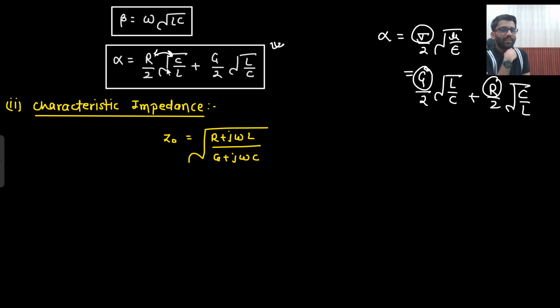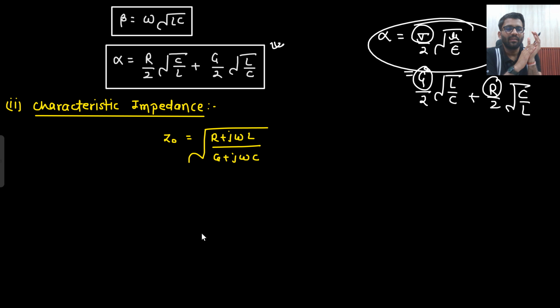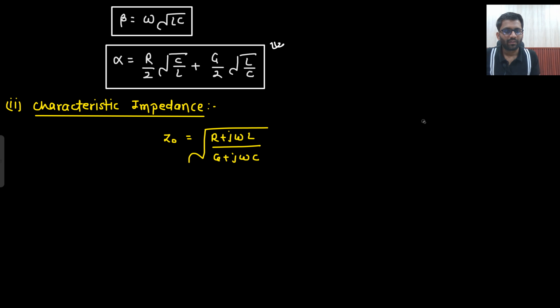RC circuit. Do we remember the RC circuit word? Yes. So with R, C will come. So R/2 √(C/L) plus G/2 √(L/C). This is the value of alpha. You can relate it with sigma/2 √(μ/ε). Try remembering it. If they are going to ask some good question, then they will give this condition. That's for sure, I am telling you. Beta value is again the same. Certainly, if a question is coming on this particular topic, then the beta value will always be the same. No doubt about that.